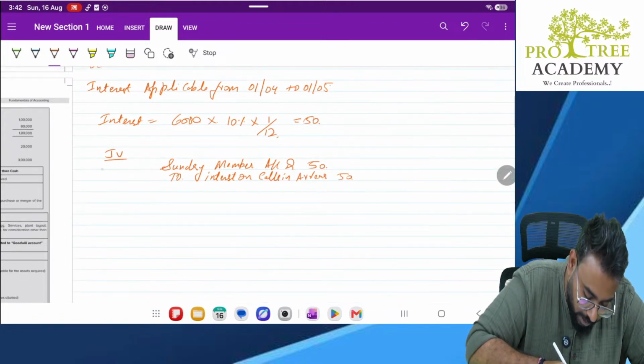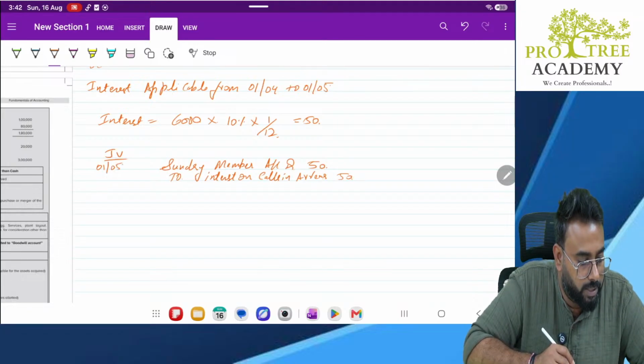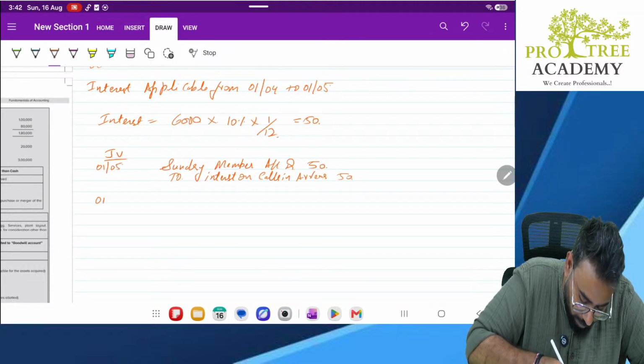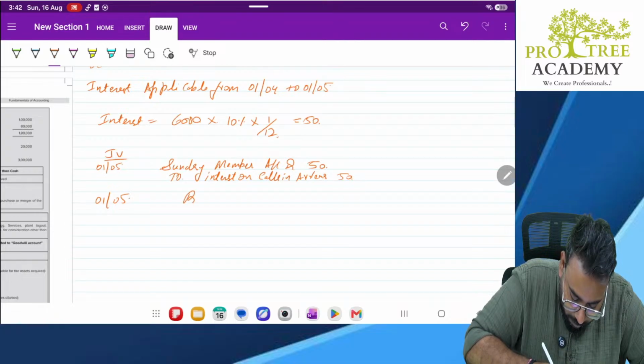When will we pass this entry? We'll pass this entry on 1st May only. And on 1st May itself, we'll get the money. Correct or no? Bank account debit 50 to sundry members account 50.